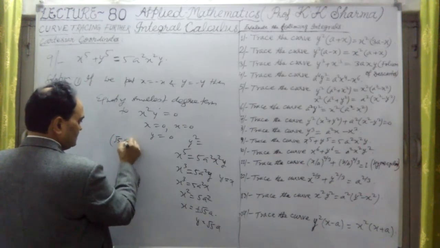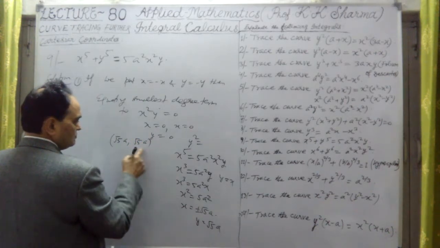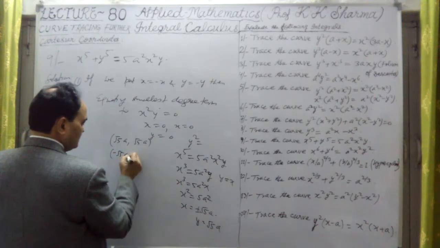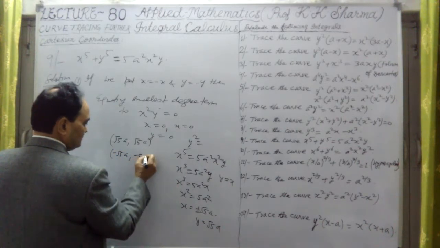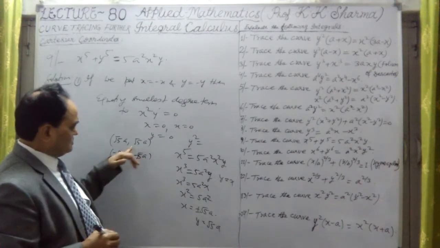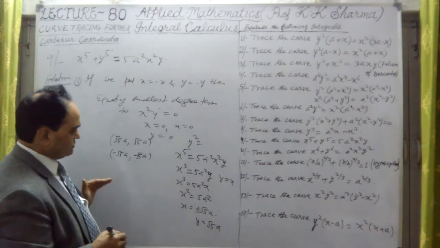Under root 5a, y is also under root 5a, positive value. Okay, at this point, and then the second point is minus under root 5a, y is also minus under root 5a. It means this is first quadrant and third quadrant. The curve is passing through the first quadrant and third quadrant.